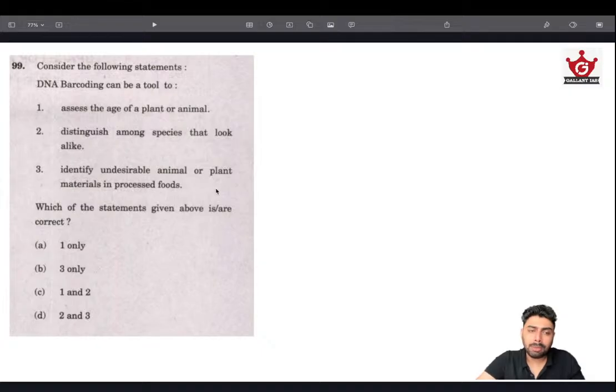Identify undesirable animal or plant materials in processed food. Again, that is also possible. We can check for animal or plant DNA in this processed food, and that's how it works. And 2 and 3 are very much alike, so 2 and 3 make sense. They should be right together. At first sight, I thought that okay, all 3 are right, but looking at the options, there is no such thing. All 3 doesn't make sense. Then the second thing was that 2 and 3 are right only, and I'm looking for 2 and 3. That option also exists, meaning that this should be the right answer.